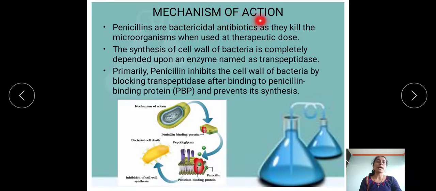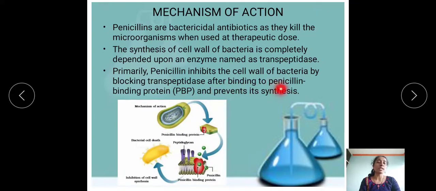Then, mechanism of action of penicillin. Penicillins are bactericidal antibiotics. Actually, they kill the microorganism when used at therapeutic dose. The synthesis of the cell wall of bacteria is completely dependent on an enzyme. So what is the name of that enzyme? That is the transpeptidase. So primarily, penicillin inhibits the cell wall synthesis of bacteria by blocking the transpeptidase after binding to